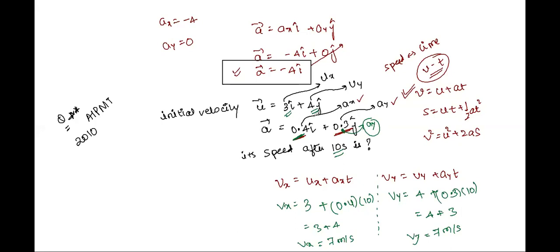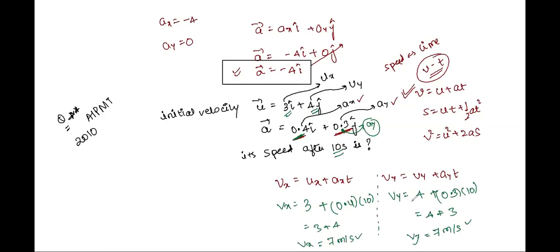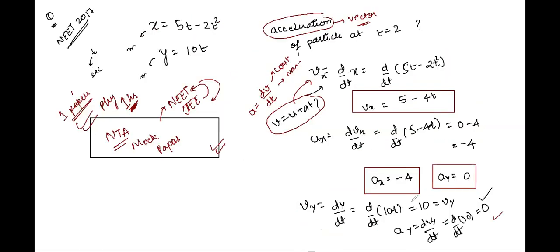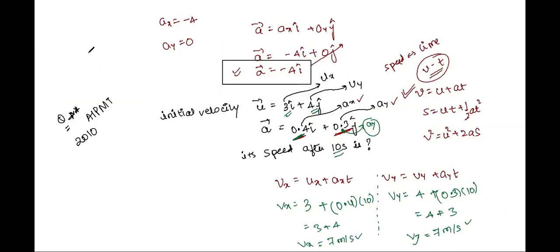Yes, Krishna, absolutely correct, right? So this is how we have got the answer. Vx and vy both came out to be 7. So what is the value of velocity being asked? See the question. What is the question asking? Is the question asking velocity, or is the question asking about speed?